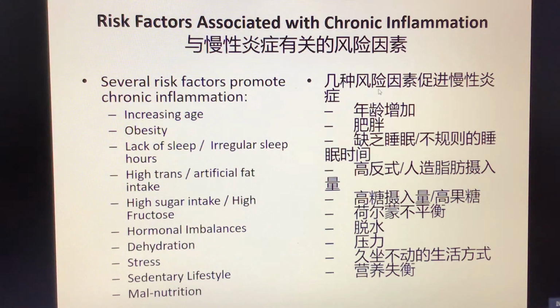So there are many contributors, risk factors that are associated with inflammation and free radicals both. As we get older, our risk gets higher. Obesity, when somebody is overweight, especially obese. Lack of sleep or irregular sleep, that means quality of sleep is a problem. High consumption of trans fat, too much sugar, hormone problems, not enough water in the body, stress, a sedentary lifestyle without enough exercise, and malnutrition, never eating proper nutritional food. All this can cause chronic inflammation to get higher and can cause free radicals to get higher.